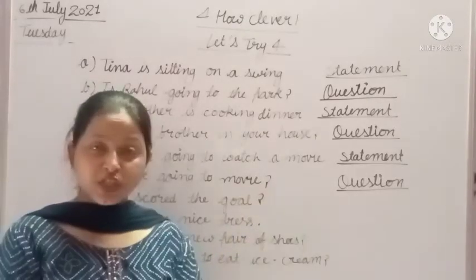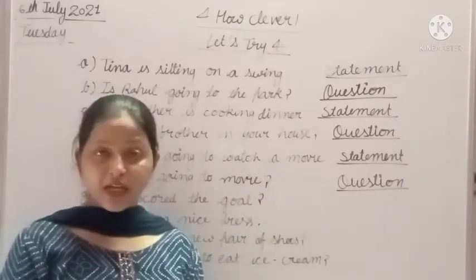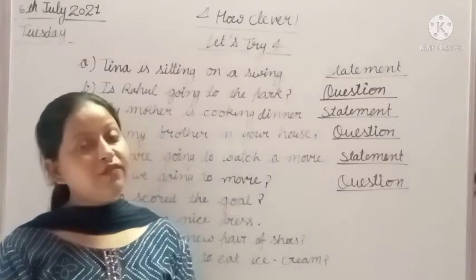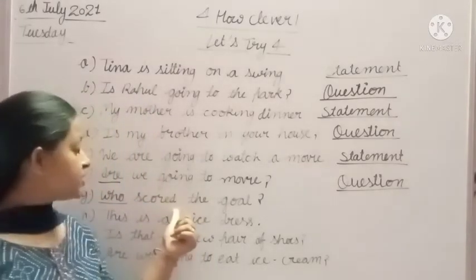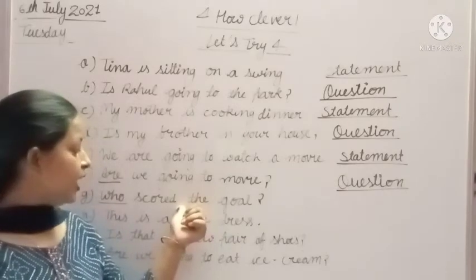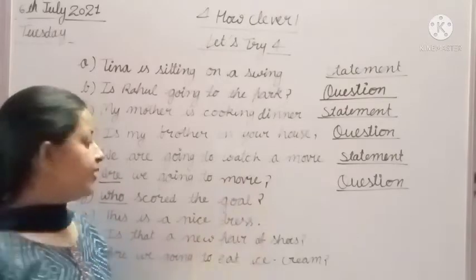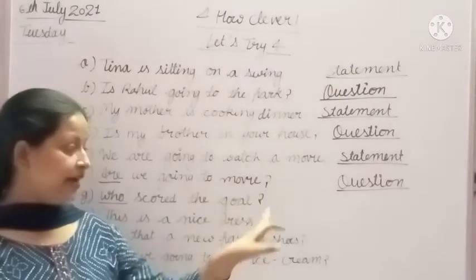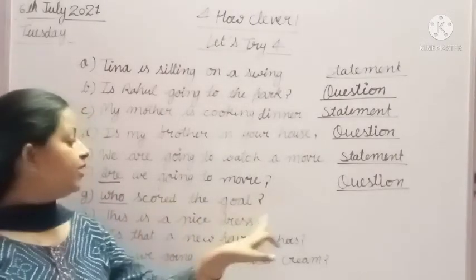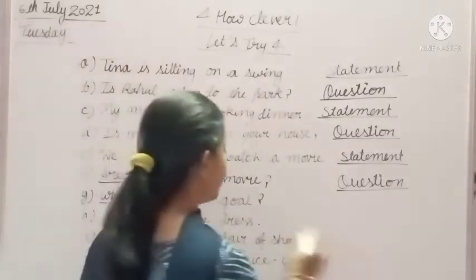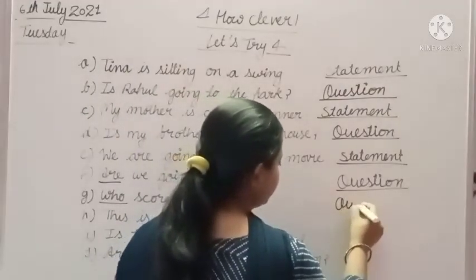And a question always asks something, and this sentence asks something about the scored goal. That's why it is a question, and it ends with a question mark. That's why we will write question.